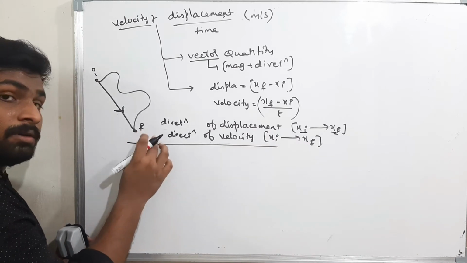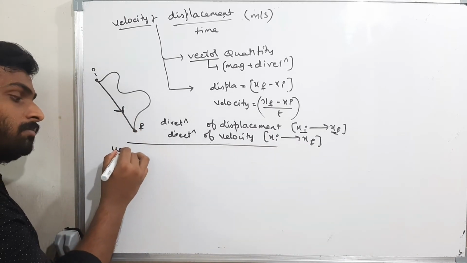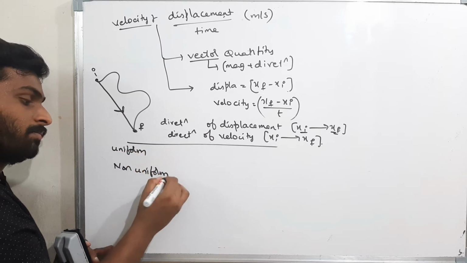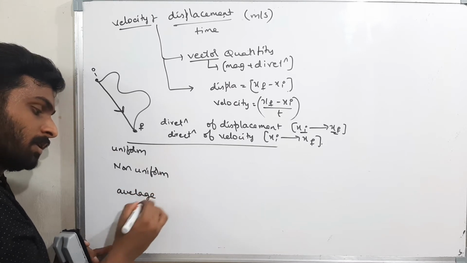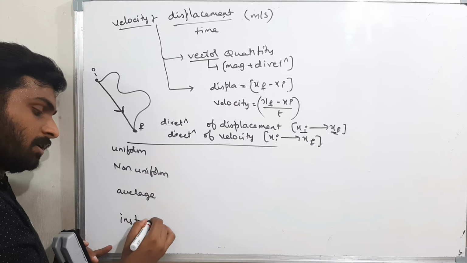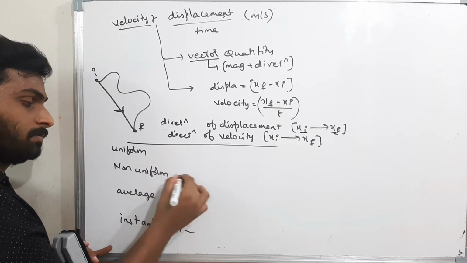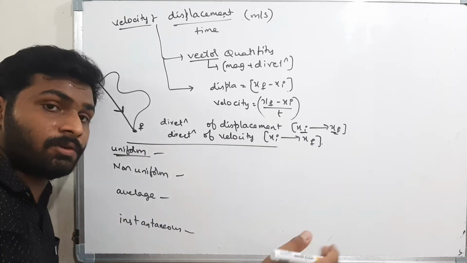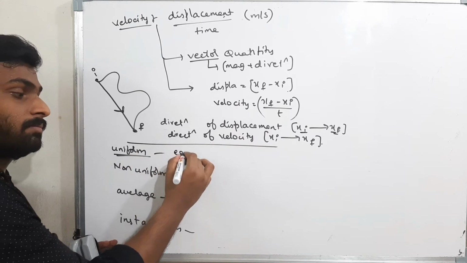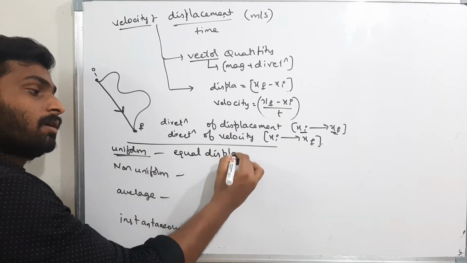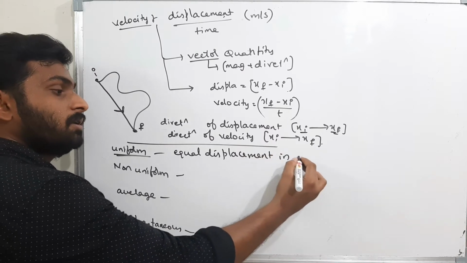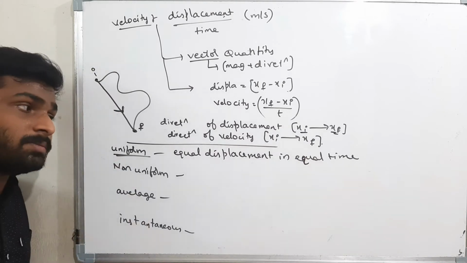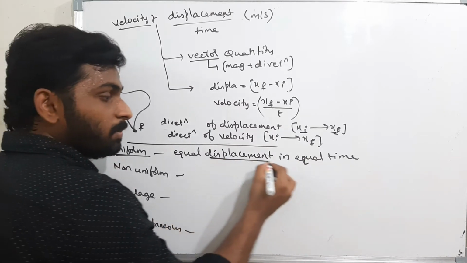Next, even in velocity there are 4 types: uniform, non-uniform, average, and lastly instantaneous velocity. Now what is uniform velocity? Same as speed. What is uniform speed? Equal distance in equal time. What is uniform velocity? Equal displacement in equal time.